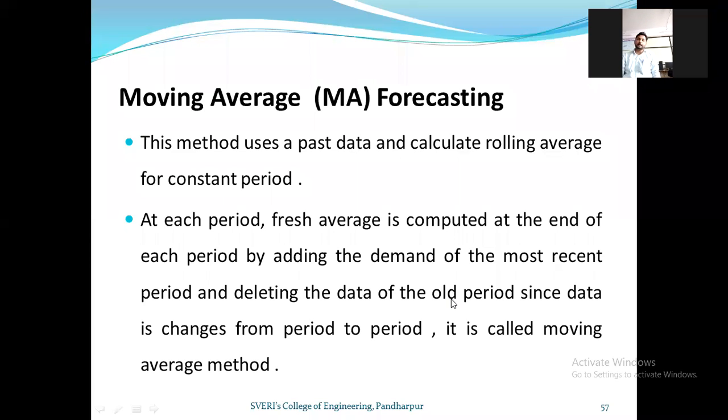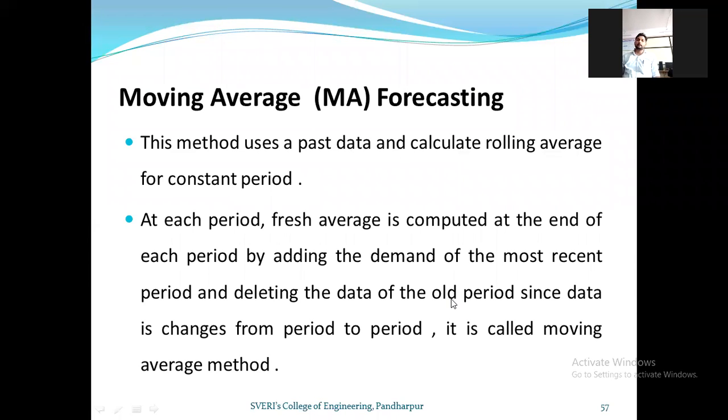At each period, a fresh average is computed.